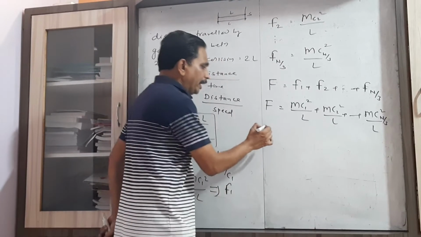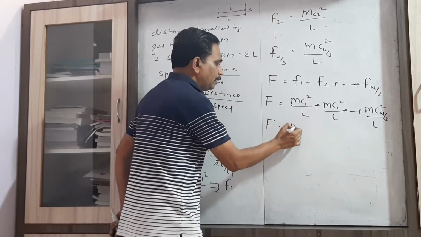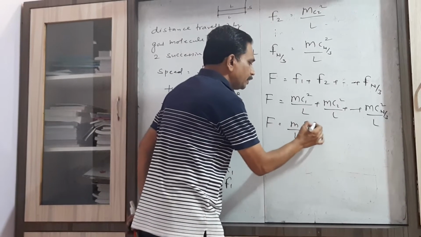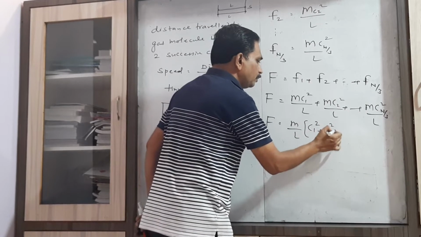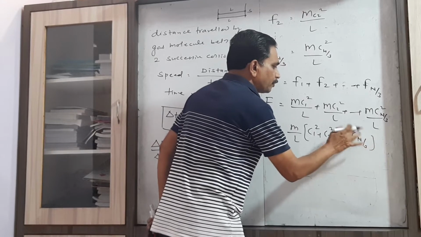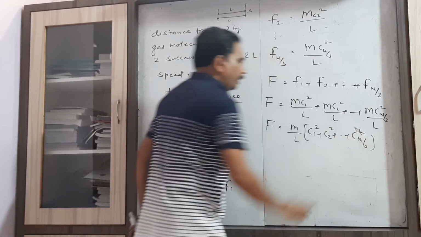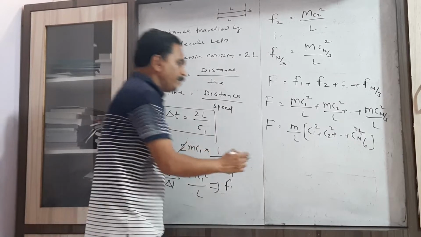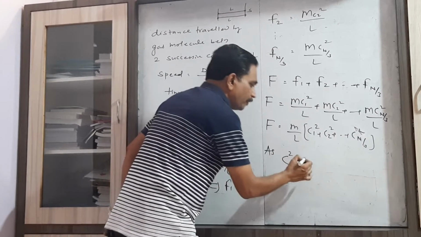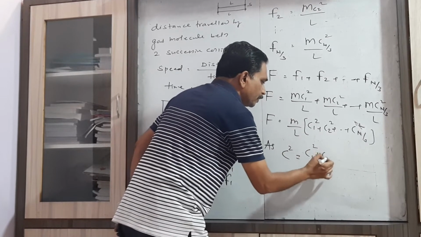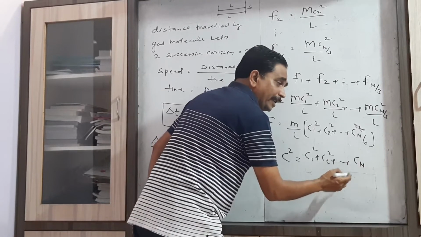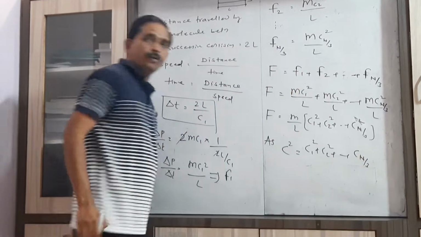Now if we take m by L as common, we can write c1 square plus c2 square up to c(n/3) square. Now you have to use the definition of mean square velocity: c bar square equals c1 square plus c2 square up to cn, divided by the number of molecules n.